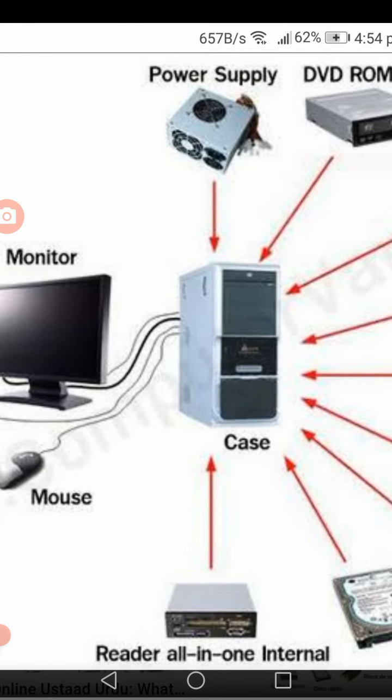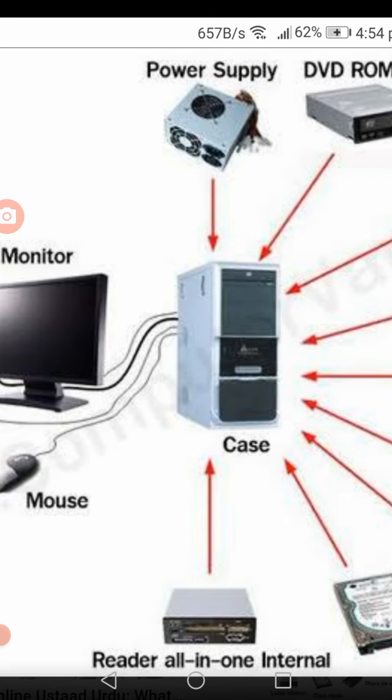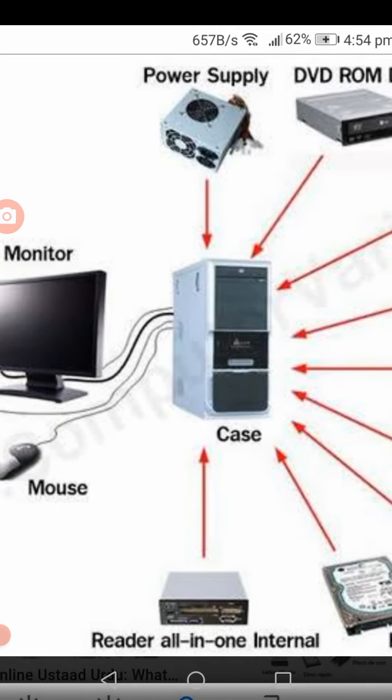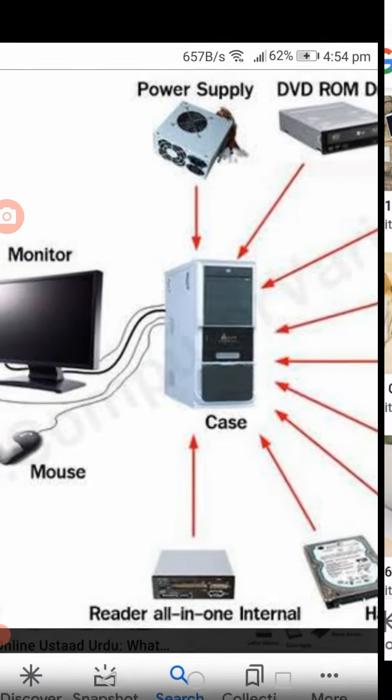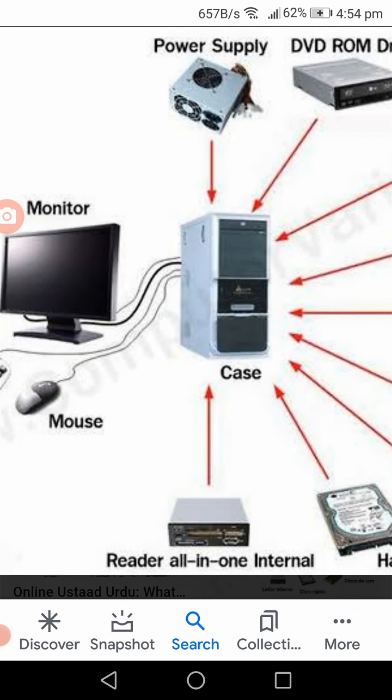Whenever these operations are completed, the result will come back to the control unit. If anything is to be stored in the memory unit, it will send it to the memory unit. If you want a result, then it will send it to the monitor. That is nothing but the output. Or if it is songs, it will send it to the speakers, or to some other device according to the instruction.